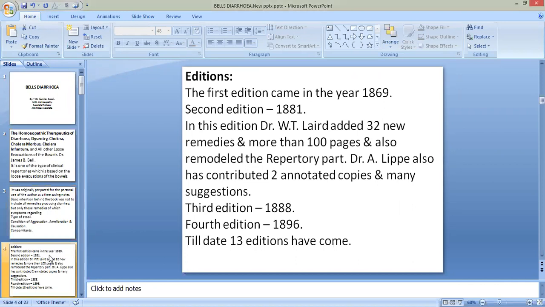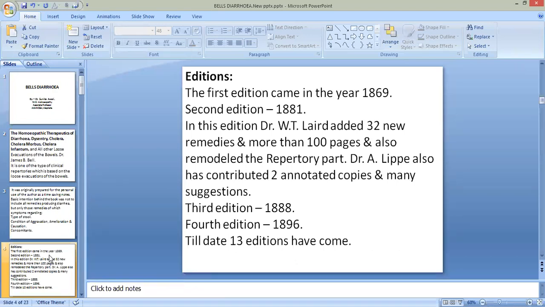The first edition, which was published in 1869, the book was completed in 1869 and it was published.